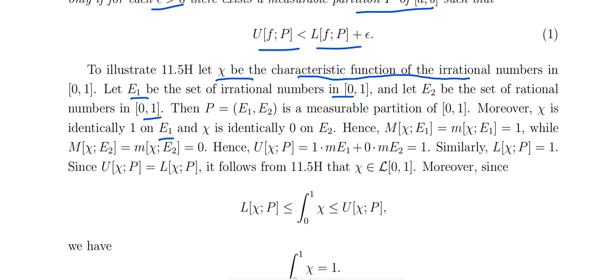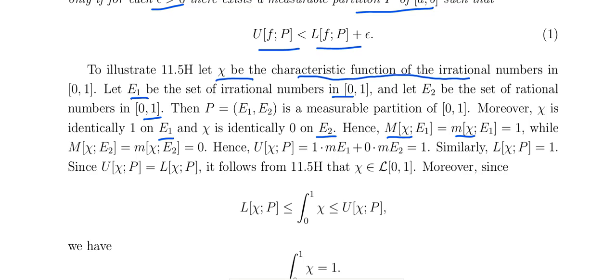x belongs to E2, because E2 is the set of rationals. So what will capital M and small m be? Capital M is the supremum of chi, and the supremum of chi with respect to the partition element E1 is 1. Small m is the infimum of chi of x with respect to E1, and chi is always 1 on E1, so small m with respect to E1 is also 1. Capital M with respect to E2 is 0, and small m with respect to E2 is 0.